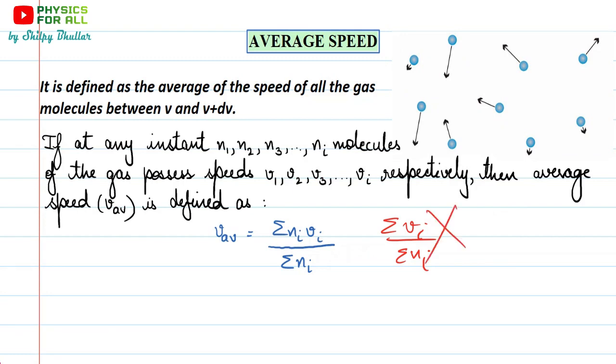Why is it wrong? This would be the case if all the molecules had the same speed Vi.